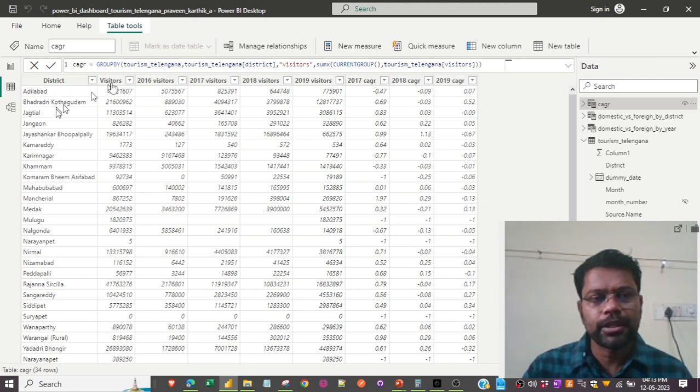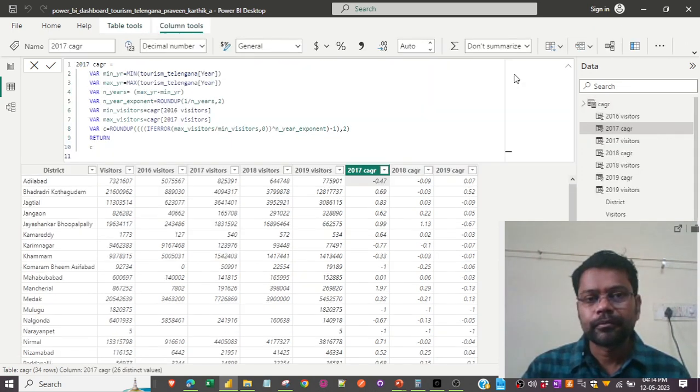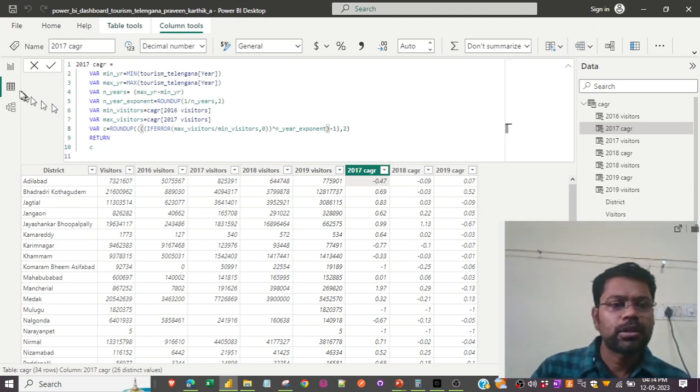I've grouped by the district and visitors, and then I've taken the visitors by the year, and then I've calculated the CAGR using this formula, which is the maximum by minimum visitors to the power of 1 by the number of years, the maximum year minus the minimum year, and then minus 1. So this is what I've done.